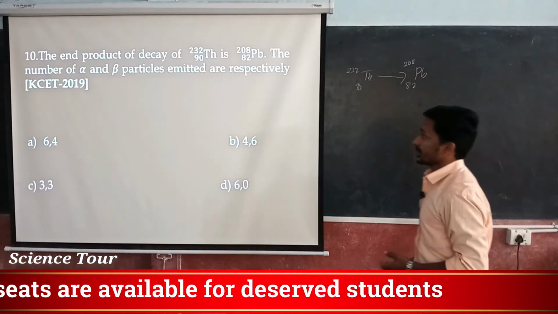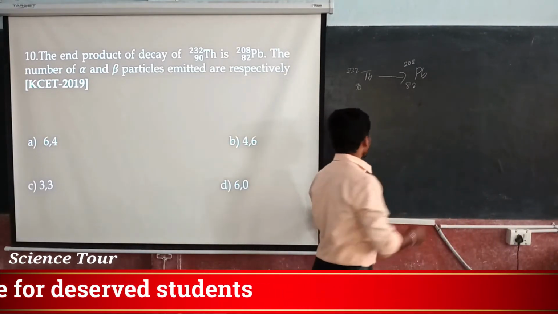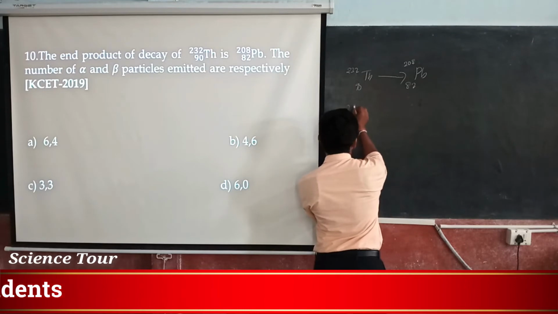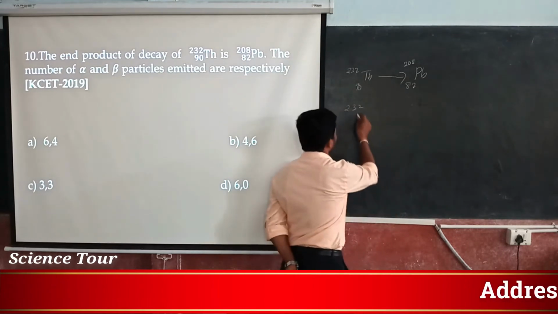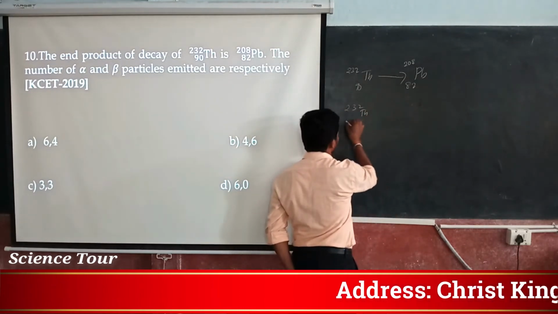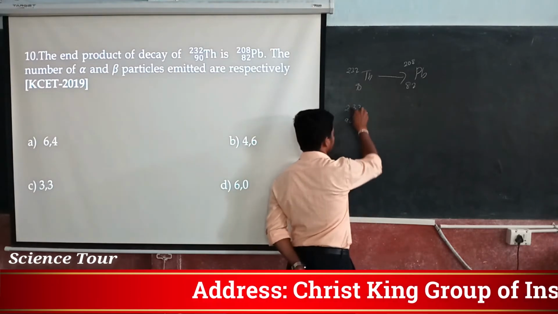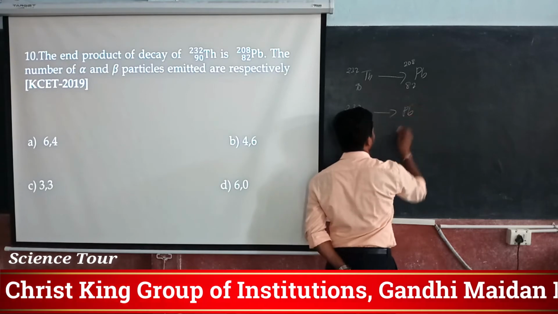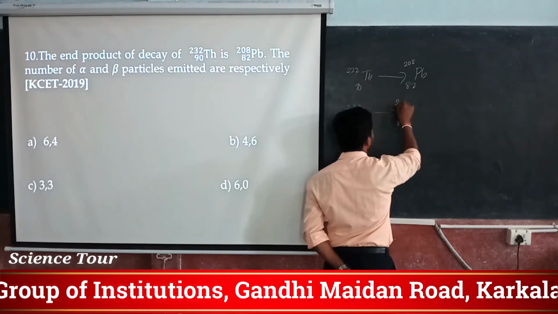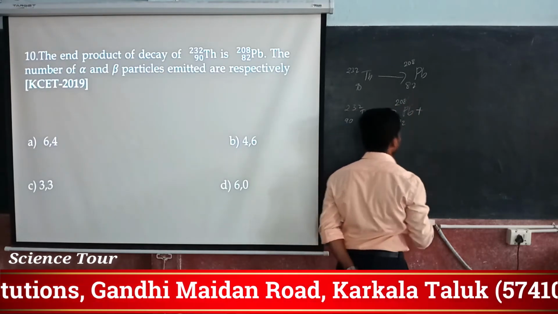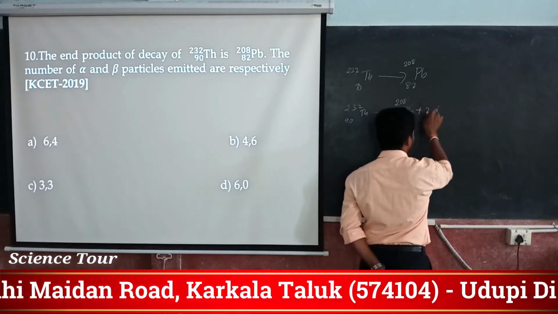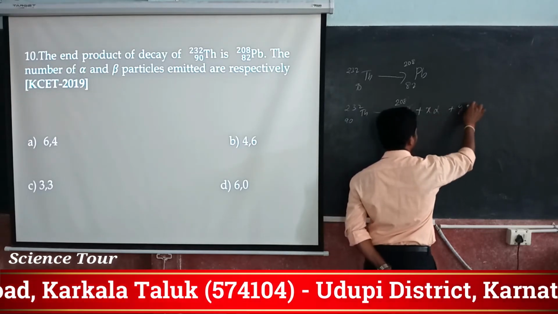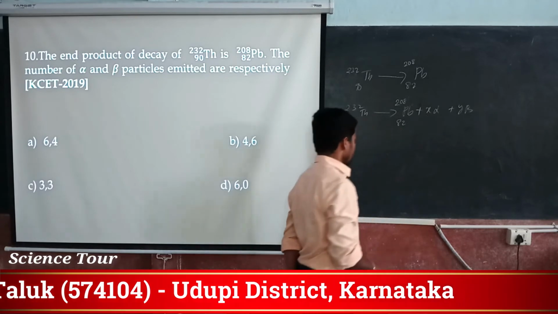So you know that 232 is there and thorium is there, 90 is there. This is Z, this is A. Now it gives you plumbum at the last, that is 82 and 208, plus it gives you alpha particles, plus it gives you beta particles.